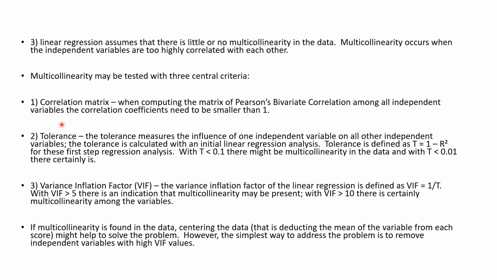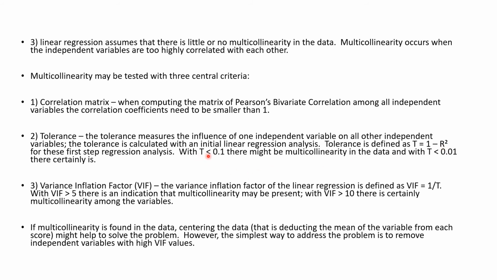Multicollinearity can be tested with 3 criteria: correlation matrix. The correlation matrix is calculated and the values of the correlation between different variables are assessed. The second method is the measurement of tolerance. The tolerance shows the influence of one independent variable on all the other independent variables. The tolerance can be calculated as 1 minus R square. R square is the coefficient of determination. So by using this equation we can calculate the tolerance.